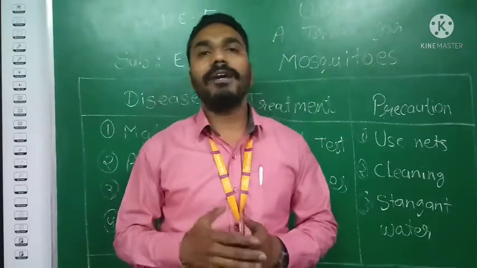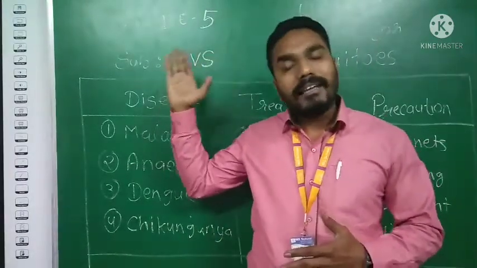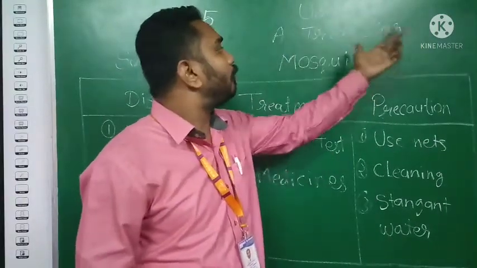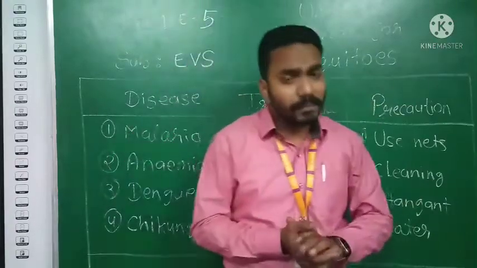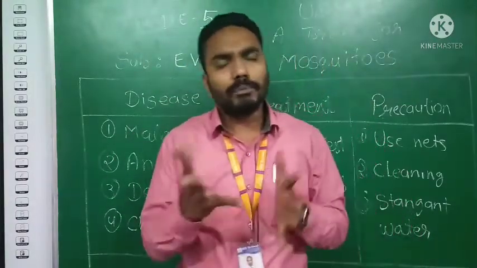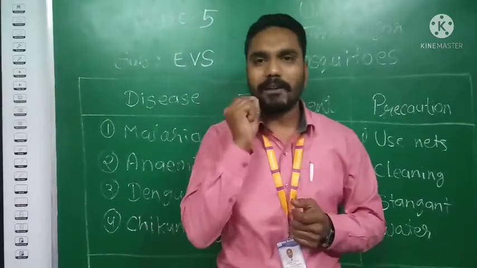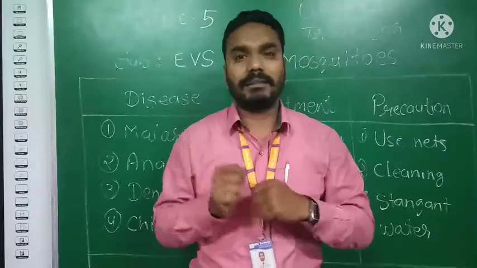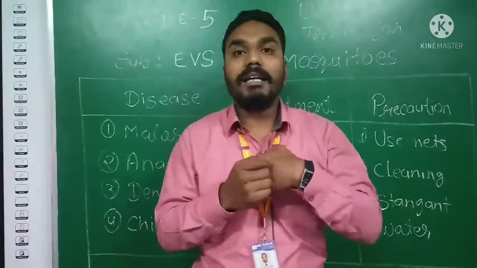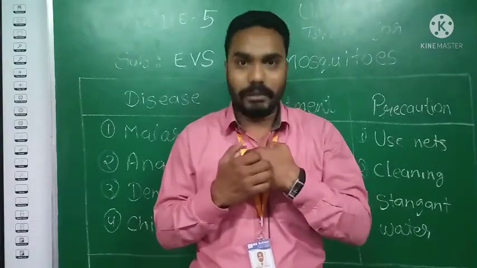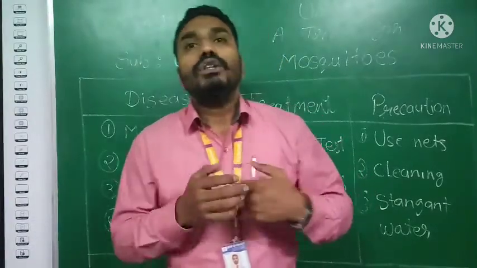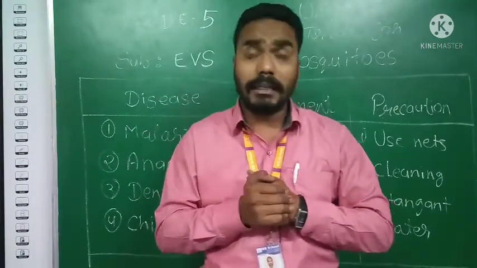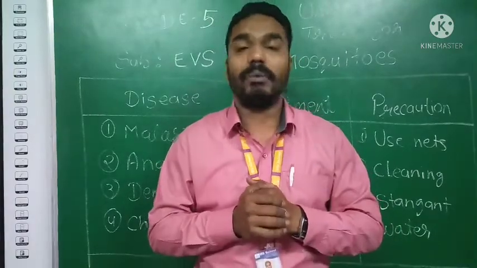So today students we are going to discuss the EVS subject, grade 5, unit number 8, that is a threat from mosquitoes. Now students, you already know what mosquitoes are. Mosquitoes are very small insects which roam around us and bite us. And you already know that when they bite us, we feel itching. Okay, खुजली आती है ना? हाँ. So mosquitoes are very small insects, but yes, they are very dangerous as well.